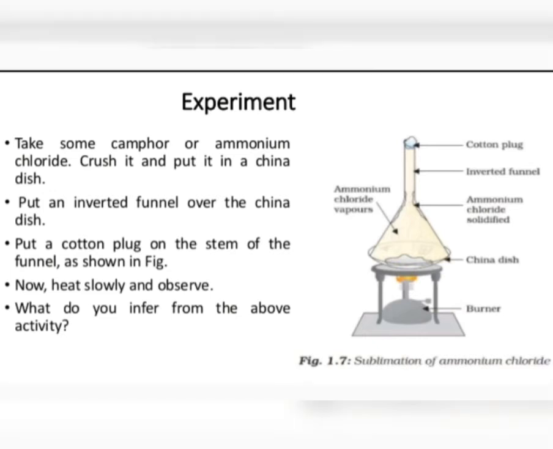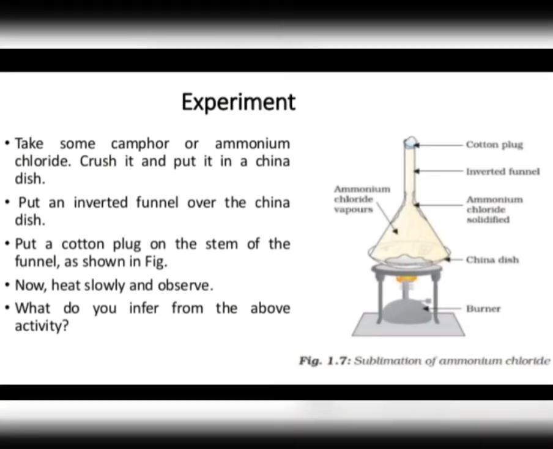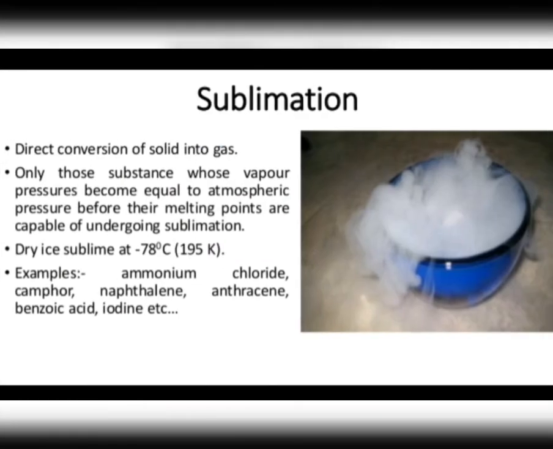And when hot ammonium chloride vapors are cooled, they directly change into solid ammonium chloride, again without passing through the liquid state. So sublimation does not occur in all substances, but only in a few substances. So it's a very rare process. And the common substances which undergo sublimation are ammonium chloride, iodine, camphor, naphthalene, and anthracene.